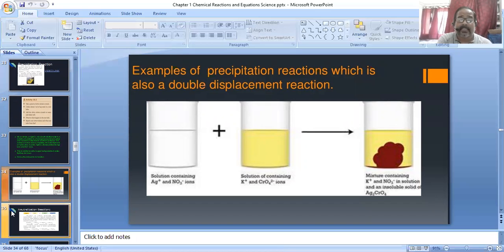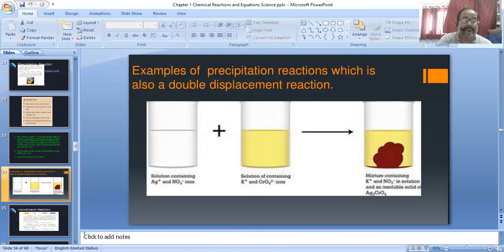Here is a solution containing silver and nitrate ions in the first beaker, and in the second, a solution of potassium and chromate ions. After mixing, potassium nitrate stays in solution and an insoluble solid, silver chromate, forms. Okay, so this is the thing to identify. It is an example of a precipitate reaction.